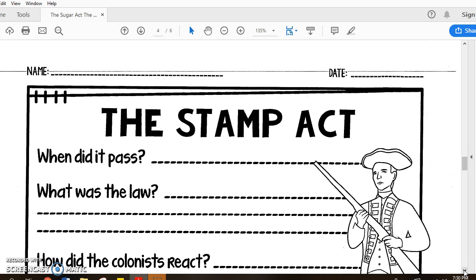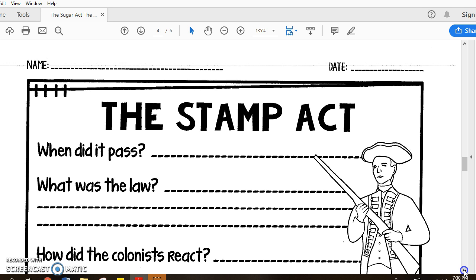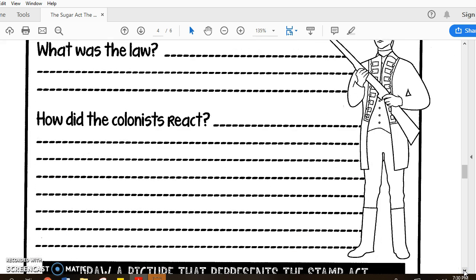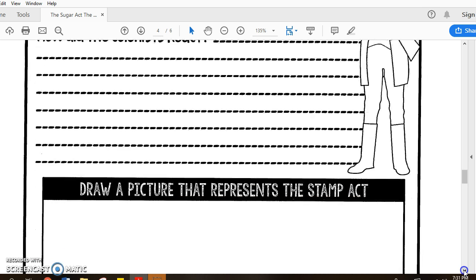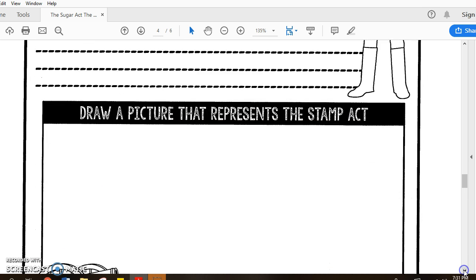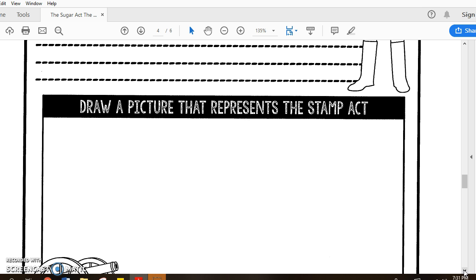The Stamp Act. When did it pass? What was the law? How did the colonists react? Draw a picture that represents the Stamp Act.